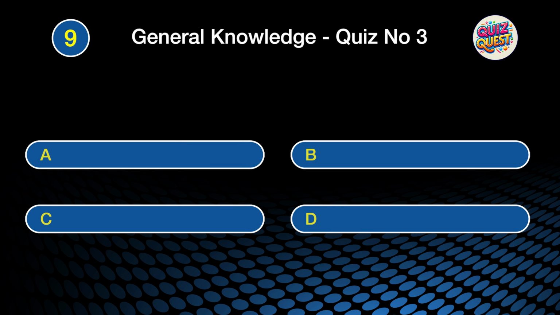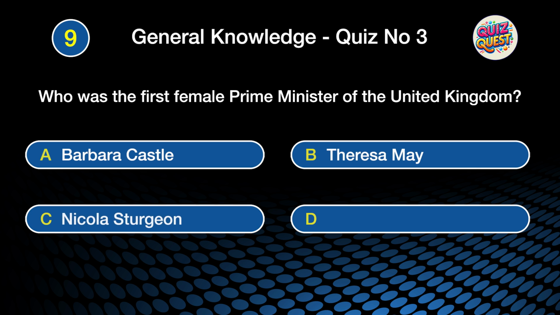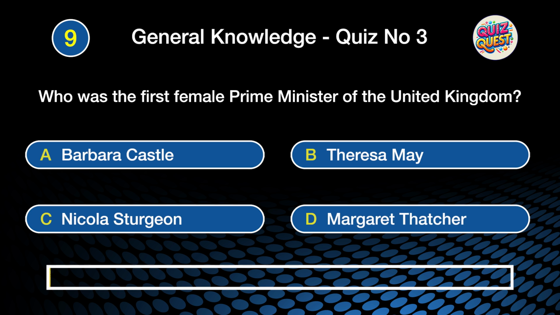Question 9. Who was the first female Prime Minister of the United Kingdom? Was it A. Barbara Castle, B. Theresa May, C. Nicola Sturgeon, or D. Margaret Thatcher?